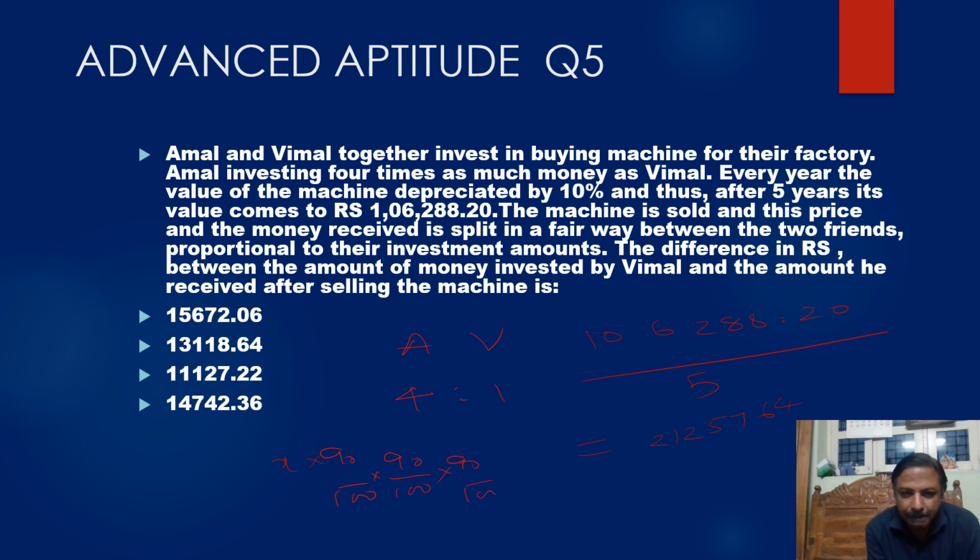So 90 by 100 of x is equal to 106,288.20. Now if we solve this finally, we get x value.